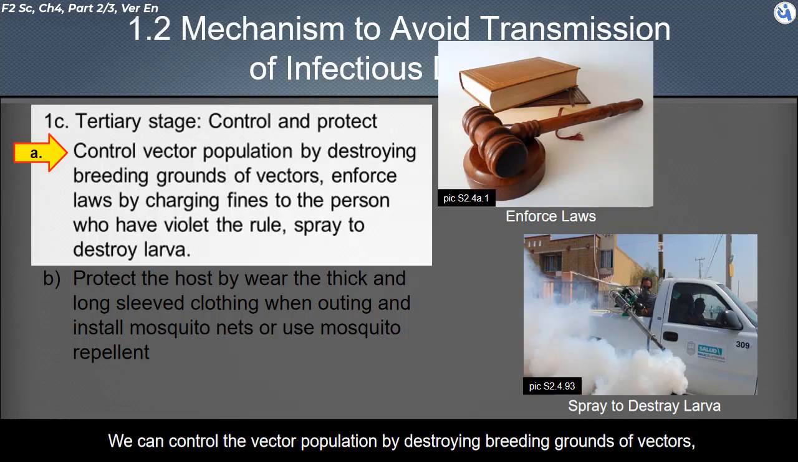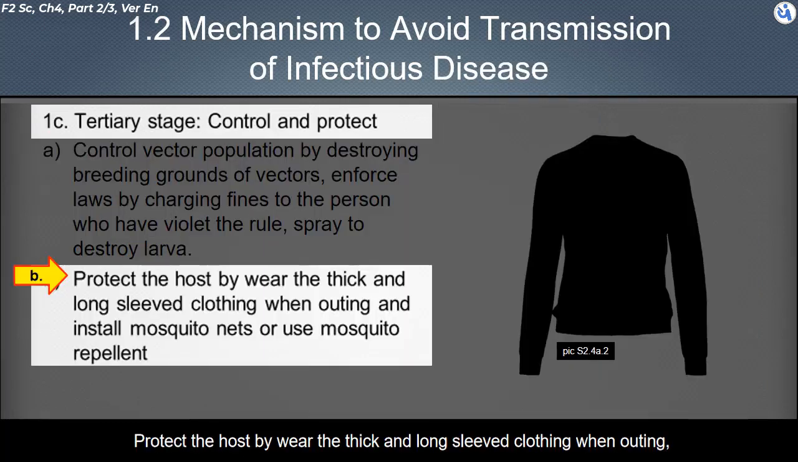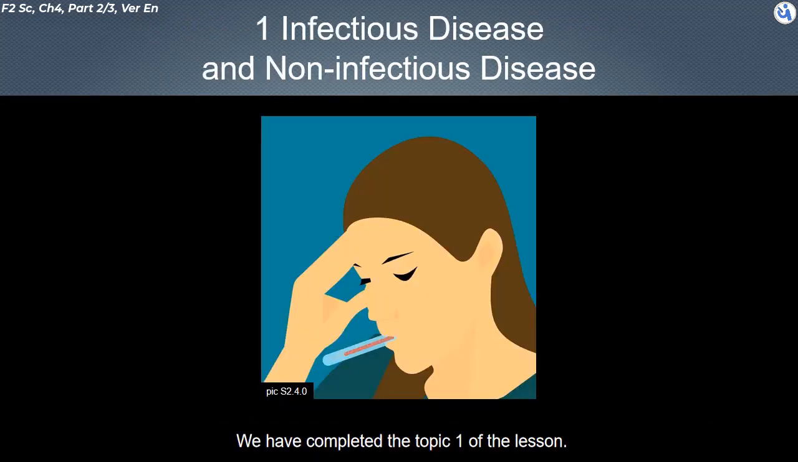We can control the vector population by destroying breeding grounds of vectors. Enforce laws by charging fines to persons who violate the rules, and spray to destroy larvae. Protect the host by wearing thick and long-sleeved clothing when outdoors, and install mosquito nets, or use mosquito repellent. We have completed topic 1 of the lesson.